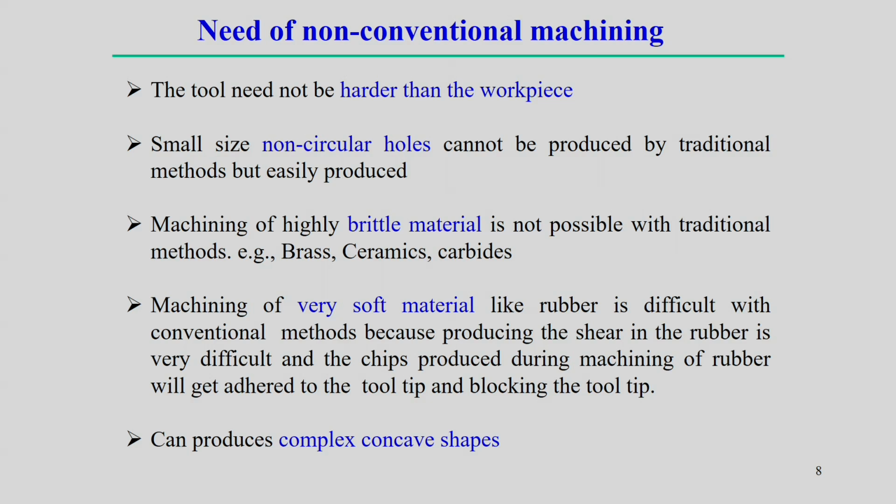So, if there is a requirement of a non-circular hole, then a non-conventional machining process is the best suited in that case. Machining of very brittle, very fragile material using traditional processes is really very difficult. For example, machining brass, ceramics, carbides using conventional machining processes is really very difficult. So, in that case there is a need for a non-conventional machining process.